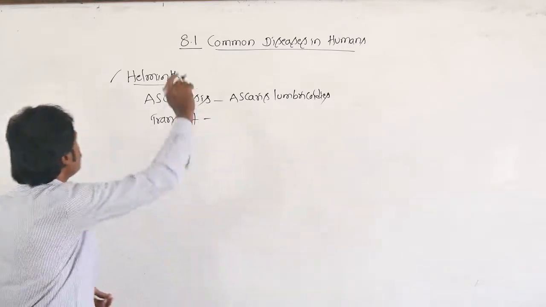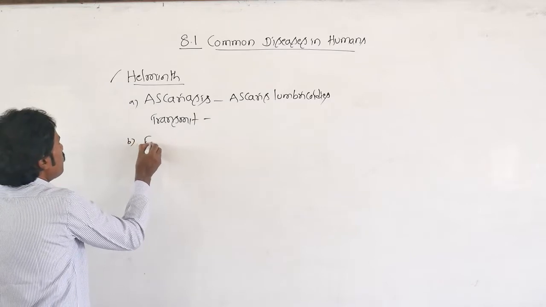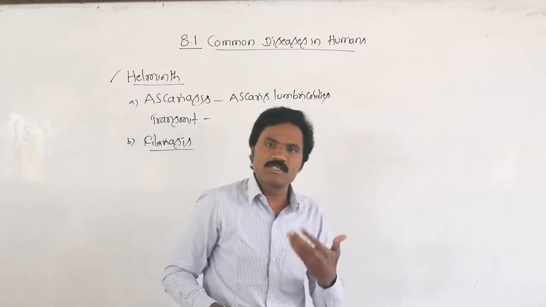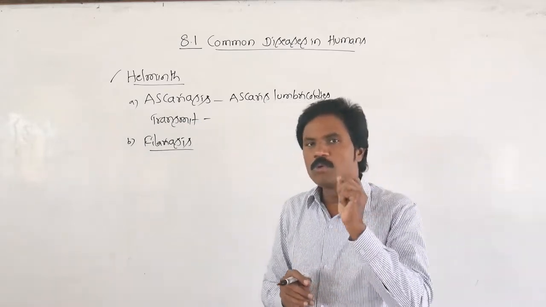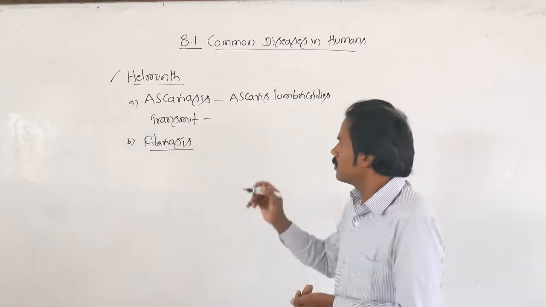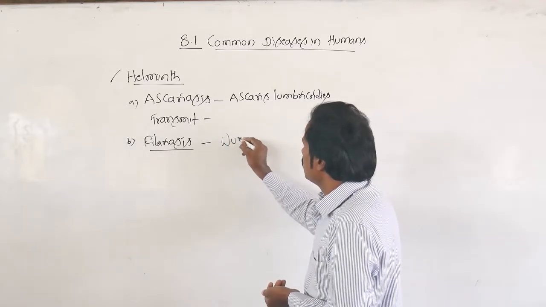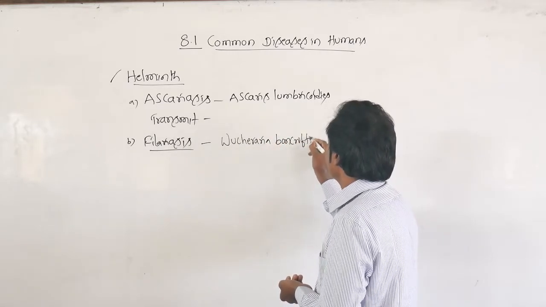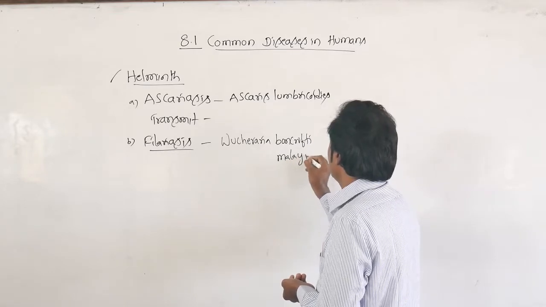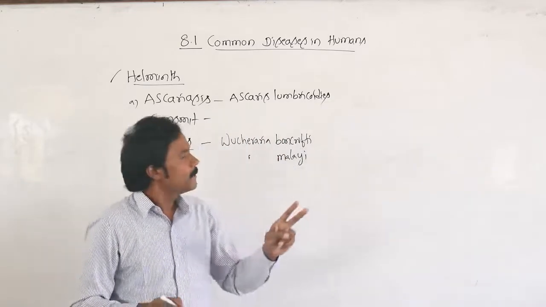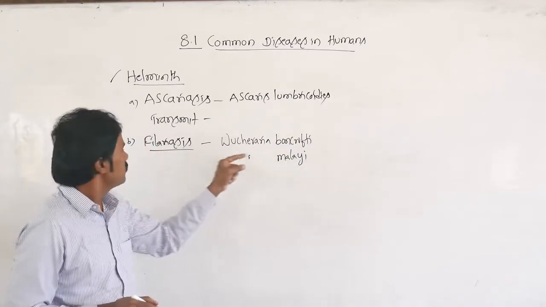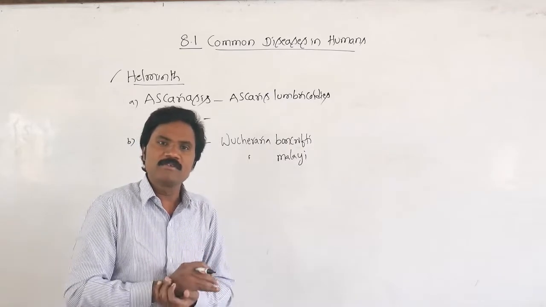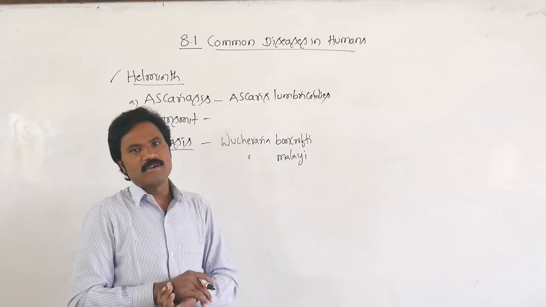Another important helminth disease is filariasis. Which nematode parasite causes filariasis? There are two specific parasites. One common genus is Wuchereria bancrofti, as well as Wuchereria malayi. These two species may cause filariasis. What is the other name of filariasis? We call it elephantiasis.